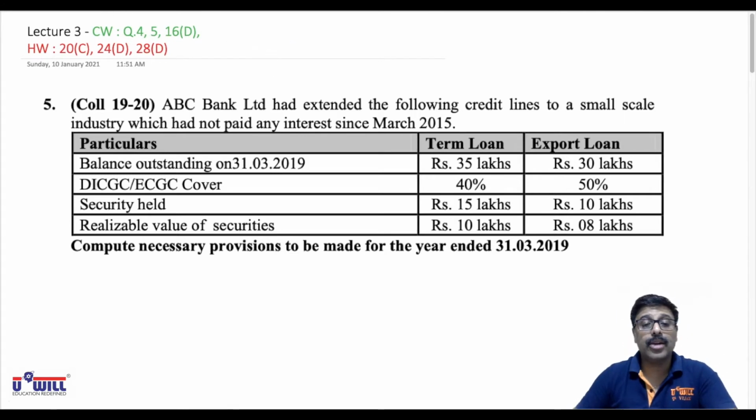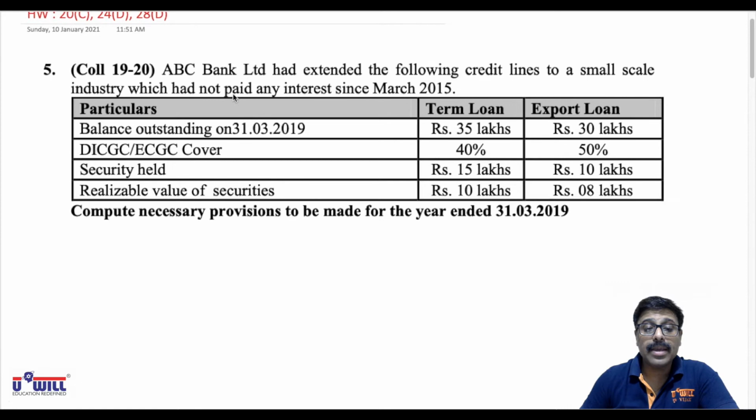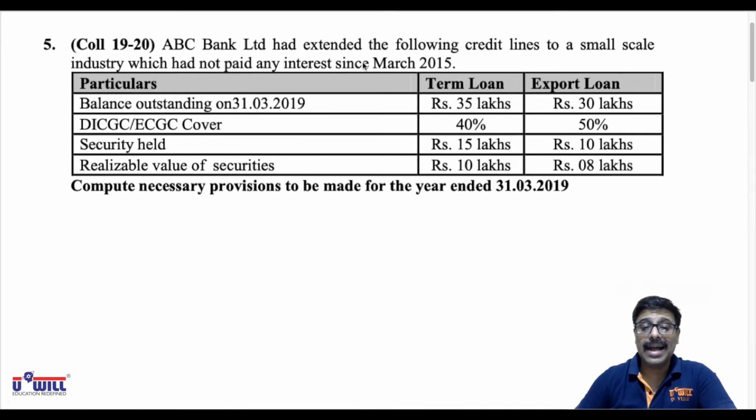Now look at question number 5, everyone, be attentive. ABC Bank Limited had extended the following credit lines to a small scale industry which had not paid any interest, underline this, since March 2015. And this balance is outstanding on 31/3/19.